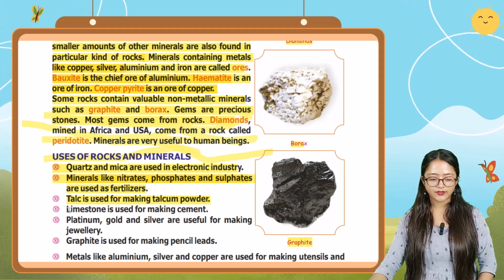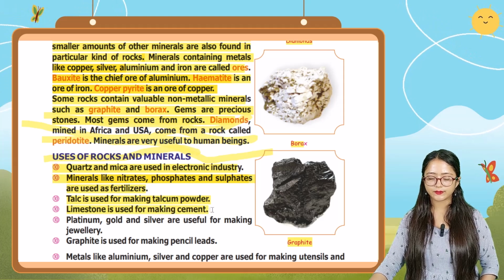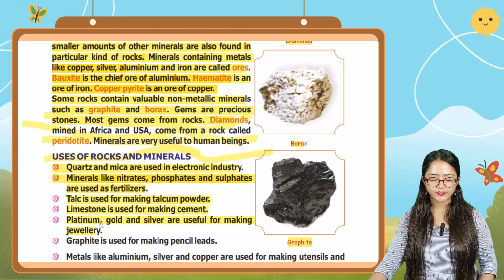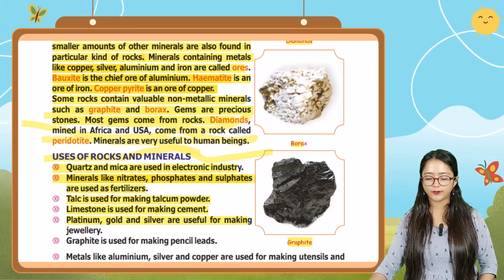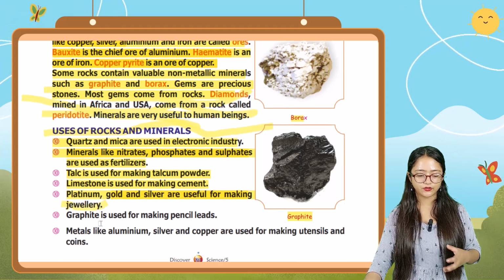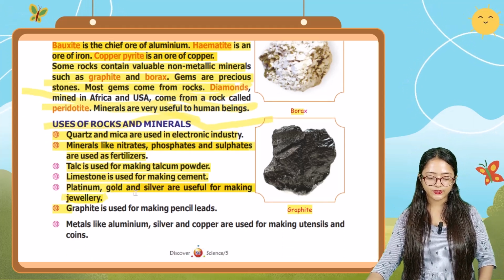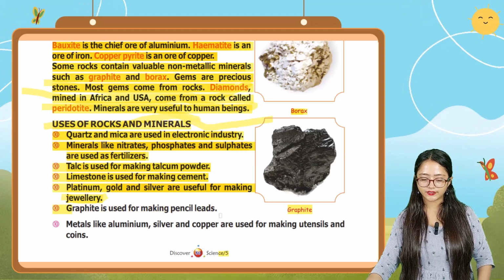Okay, next one, limestone is used for making cement. And next, platinum, gold and silver are useful for making jewelry, the ornaments. And next one, graphite is used for making pencil lead.